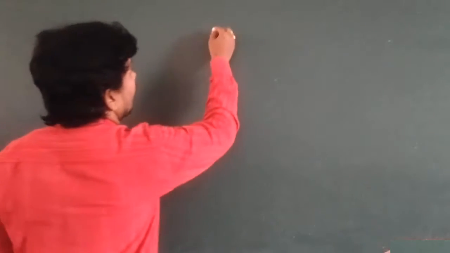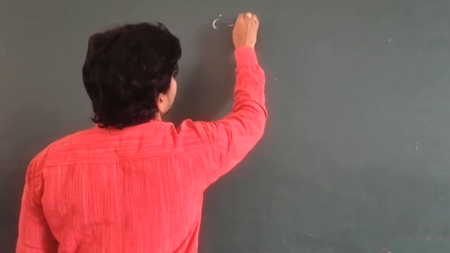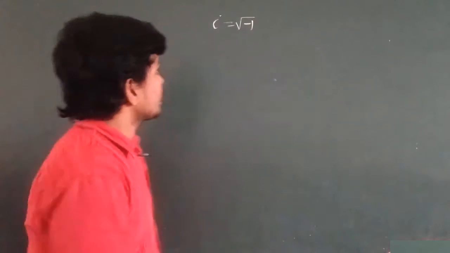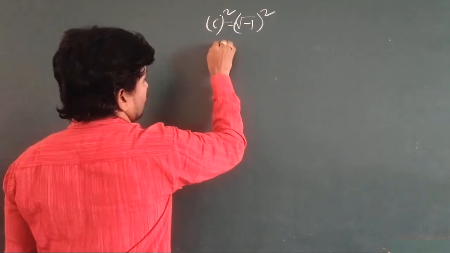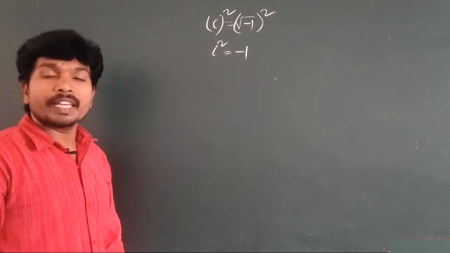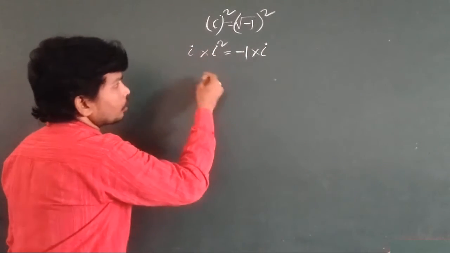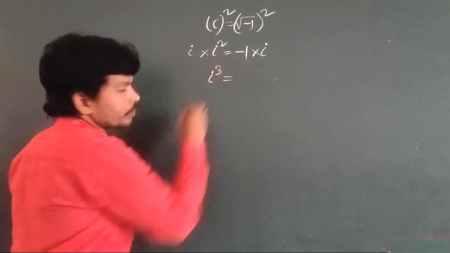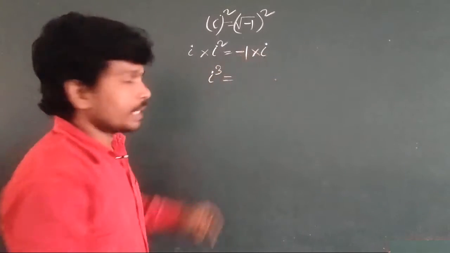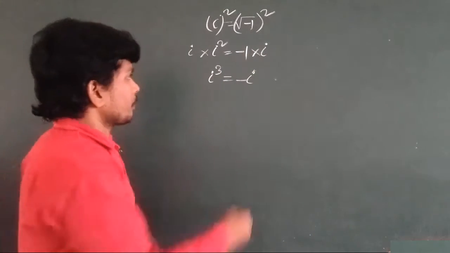Next, the third concept is integral powers of iota. We defined iota, i is equal to root minus 1. Now, squaring on both sides, i square value is minus 1. Again multiply with i on both sides. i into i square is i cube. i cube value is i into minus 1, that is minus i. So the i cube value you got is minus i.